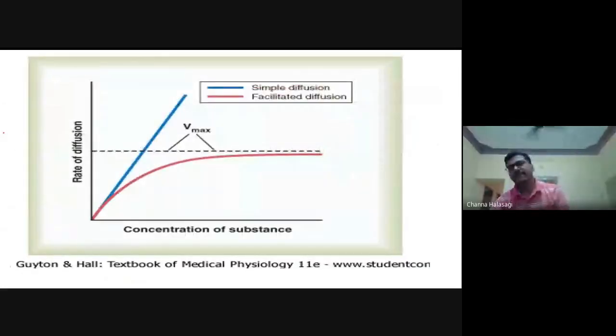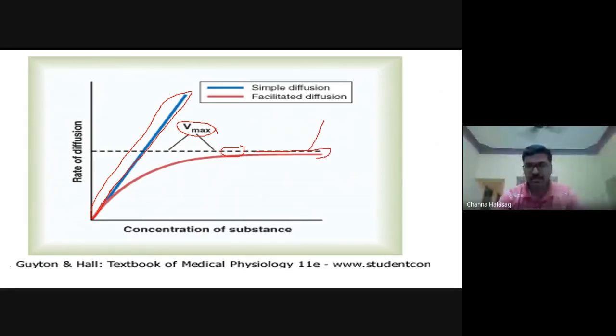So this is the graph, again one of the favorite graphs given in the entrance exams. You can see here, the more the concentration gradient, the more the rate of diffusion. This blue line is for simple diffusion. Whereas facilitated diffusion follows saturation kinetics, so it has a Vmax. Once all the carrier proteins have been occupied by the substance, no more substances can be transported, so it reaches a maximum here.